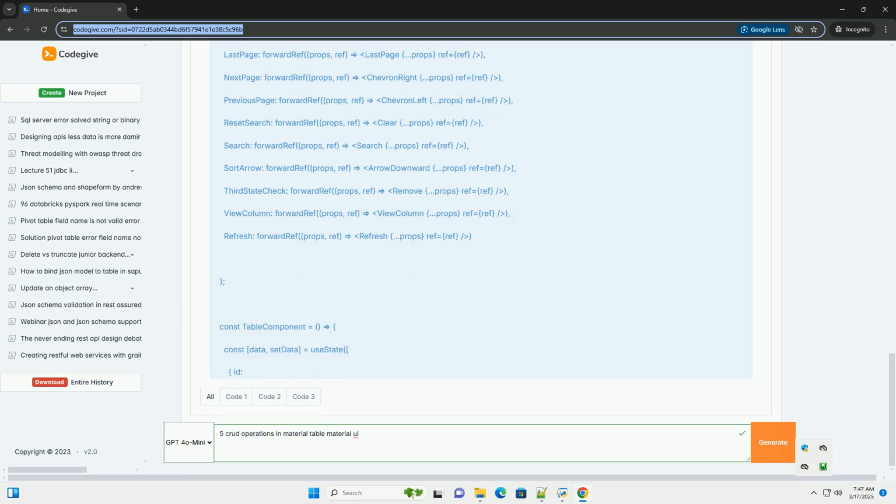Refresh data. The refresh button in actions can be used to manually refresh data. It might be helpful to call fetchData within the onClick to reload. Filtering and sorting: Material Table provides built-in filtering and sorting capabilities. You can customize these features to integrate with your backend API for server-side filtering and sorting.